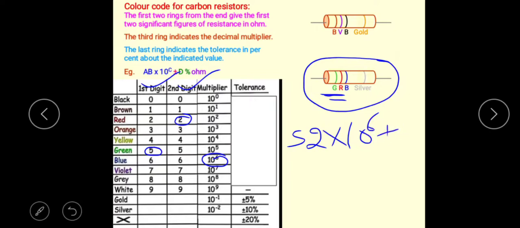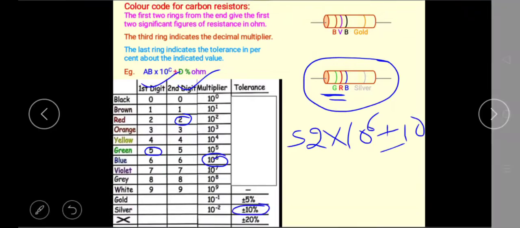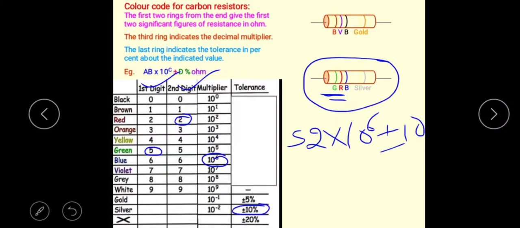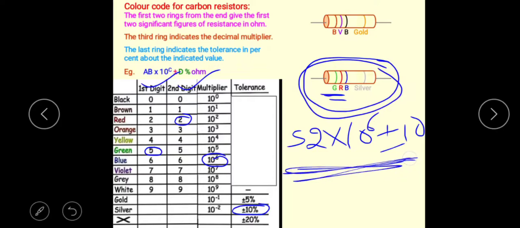Then plus or minus silver. Search in the tolerance column. The last one is tolerance; in the tolerance, silver is equal to plus or minus 10%. This is the value of the given resistor.